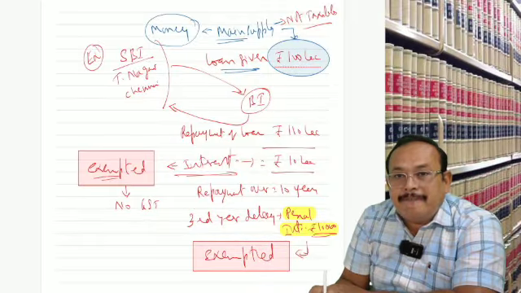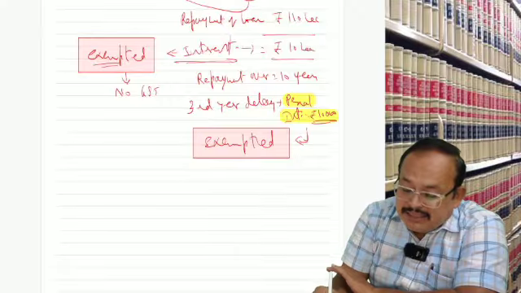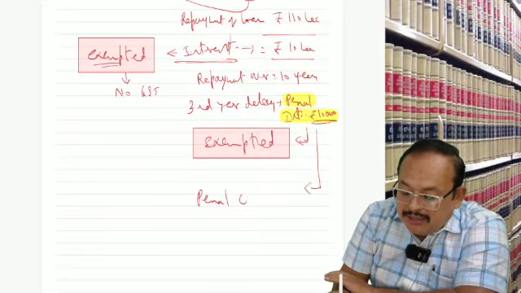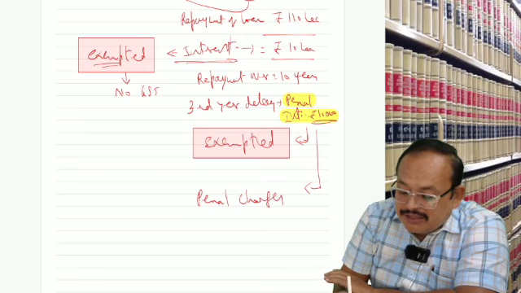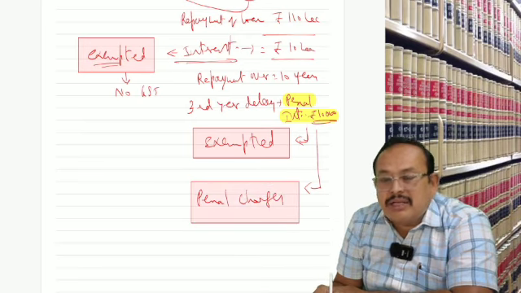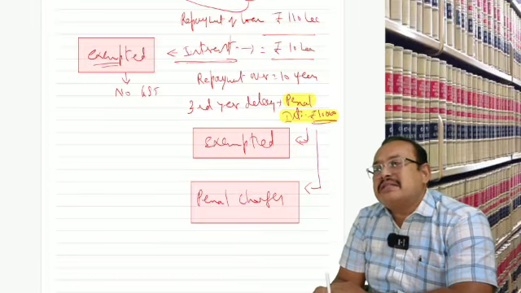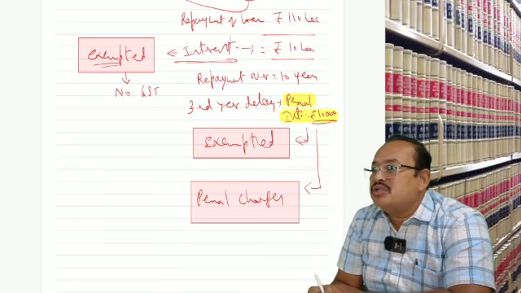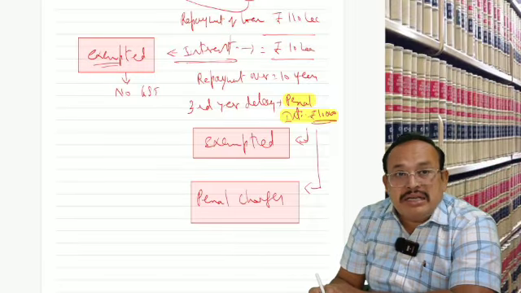Got the clarity? Now this penal interest we named as penal charges. An amendment has taken place. Why penal charges, sir? Penal interest gives the impression of interest on interest, and bankers should not charge interest on interest.